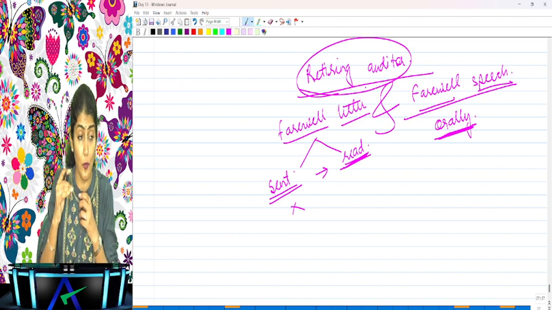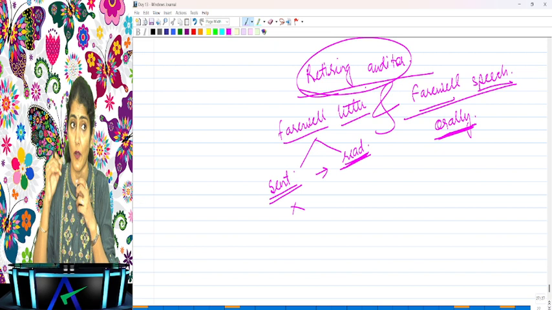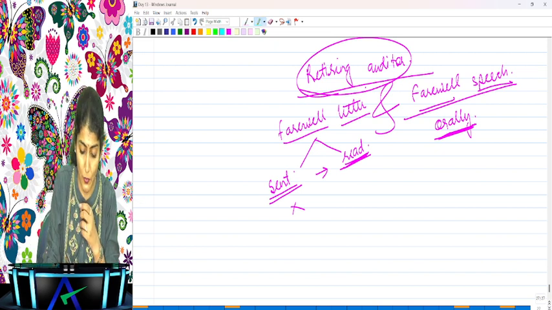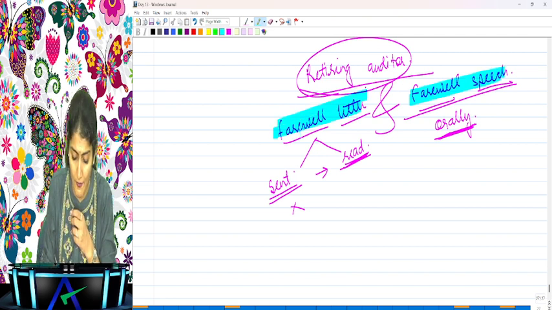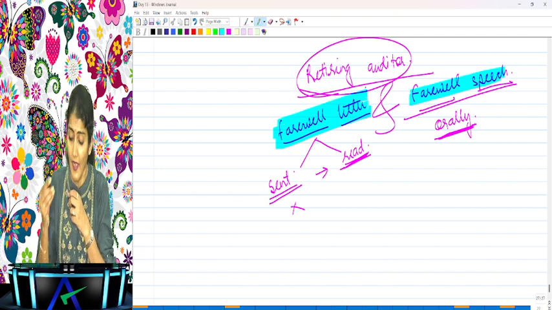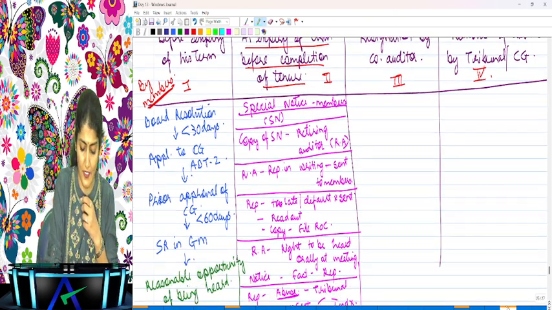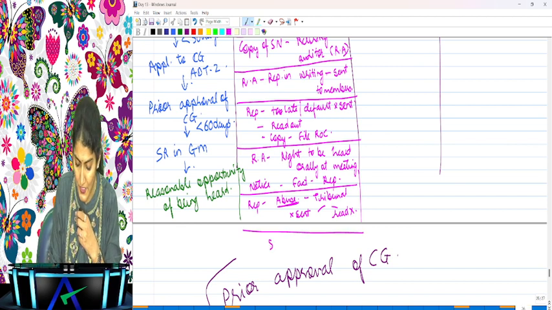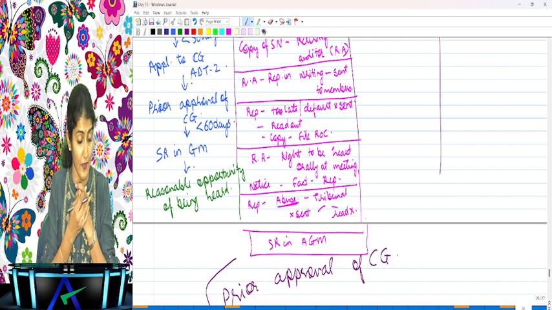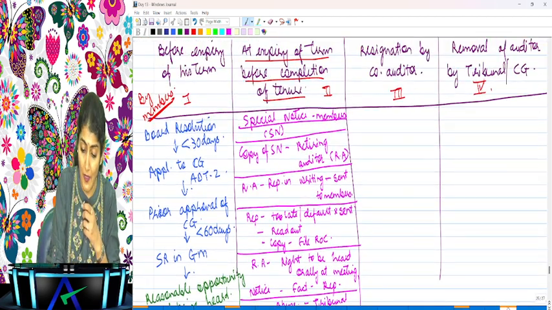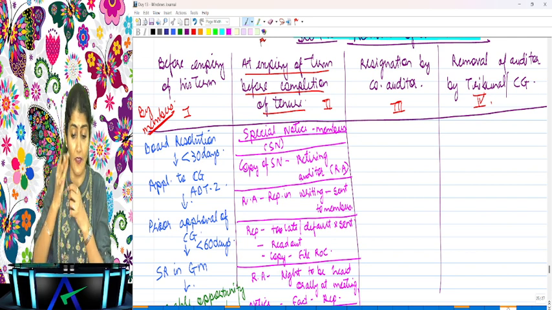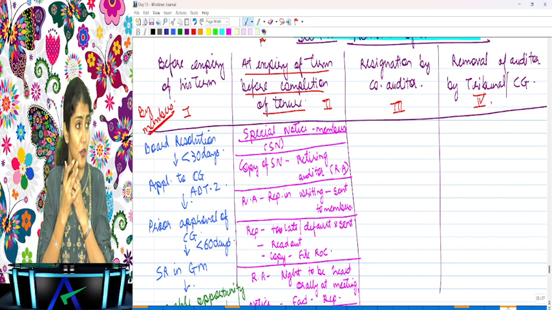The retiring auditor has the right to make representation. Everybody, are you able to follow it? What are the two rights with the retiring auditor? Farewell letter and farewell speech. Okay. And then a special resolution would be passed at the general meeting for the removal of the auditor. Right, a special resolution in the AGM for the removal of the auditor. Are you getting this? This is removal of the auditor by the members at the expiry of his term, but before completion of the tenure.